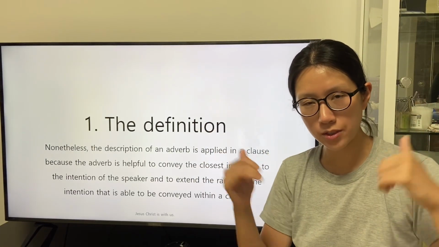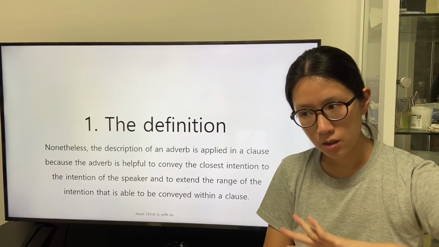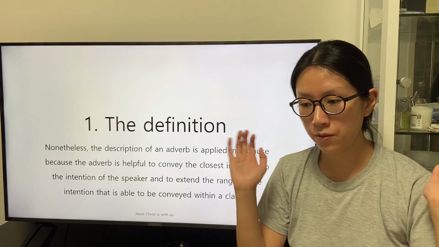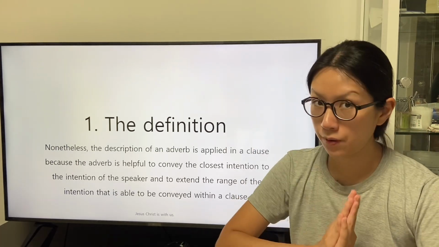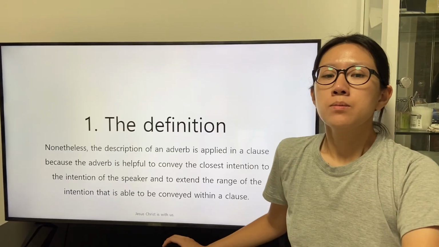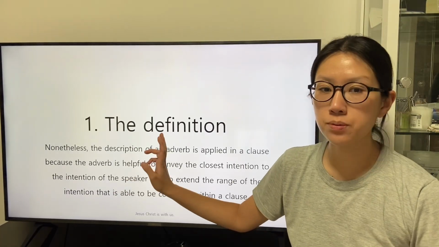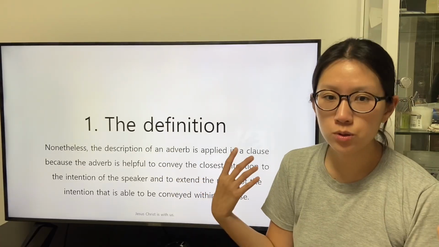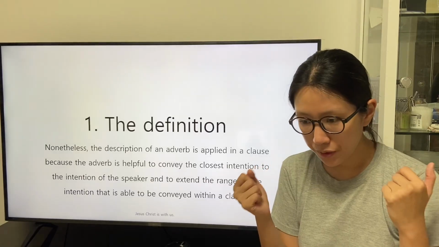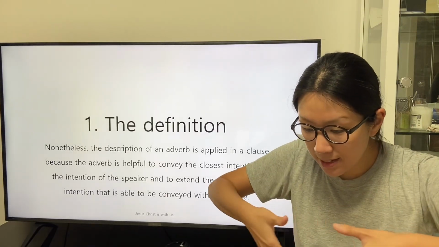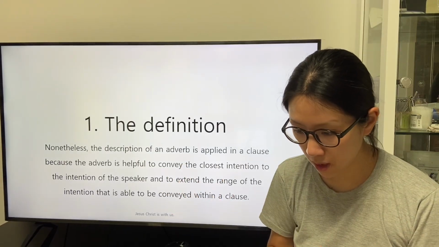The sophistication by applying an adverb may be the reason why the speaker applies an adverb. So we can understand that the speaker can apply the adverb to convey the closest intention to the exact idea that the one conceives in us.